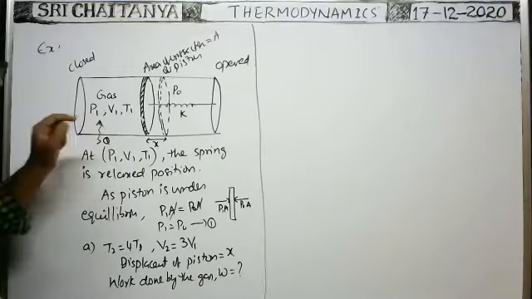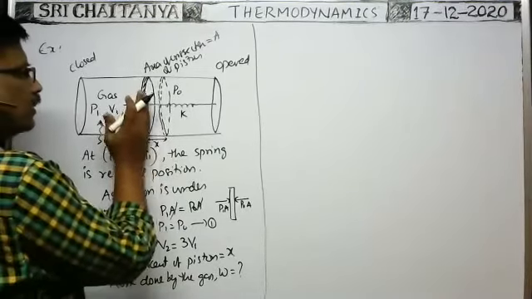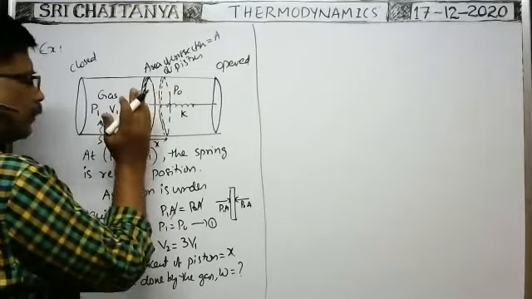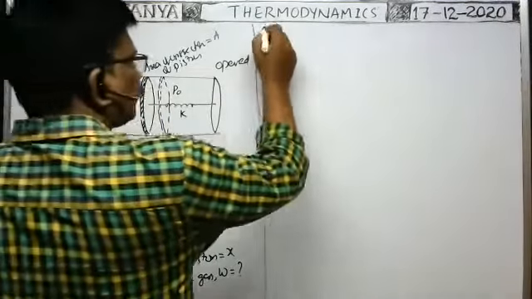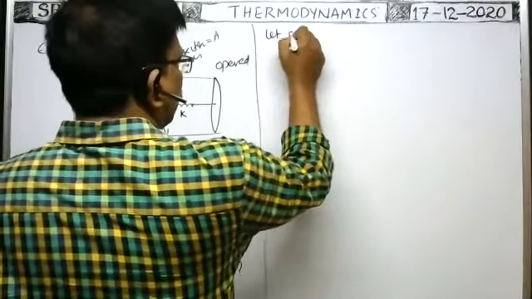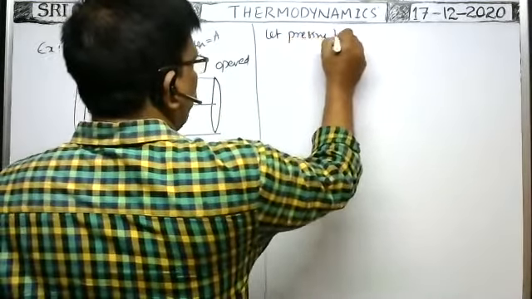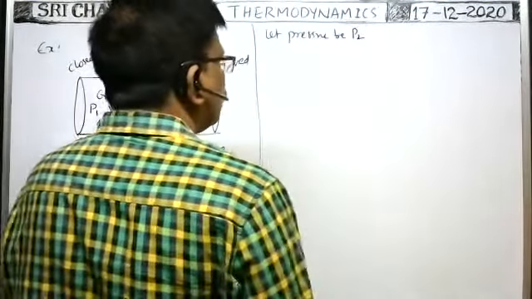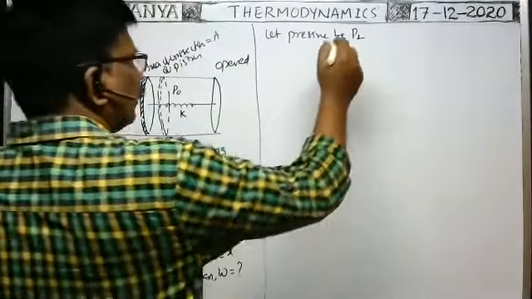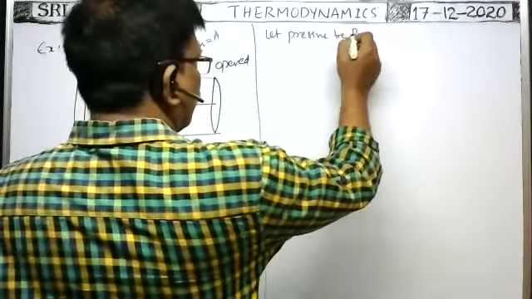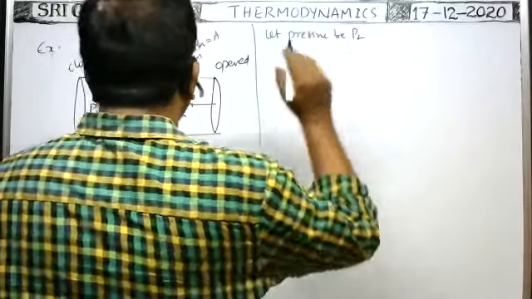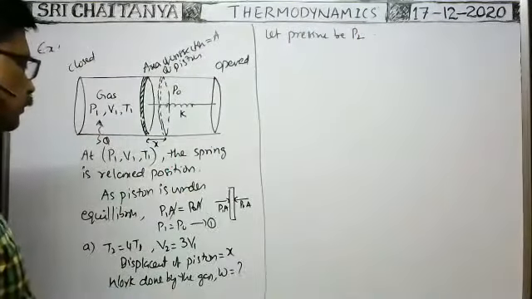At this time, whenever the piston displaces up to this one, at that time the pressure of the gas becomes, say, P2. Let pressure be P2. Okay, now how can we find the P2 value?